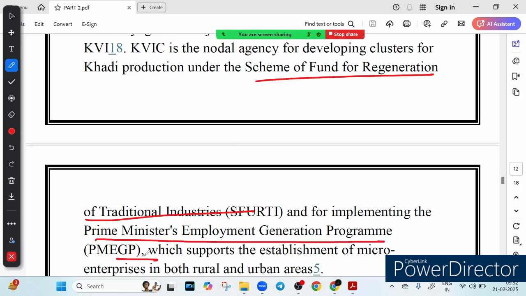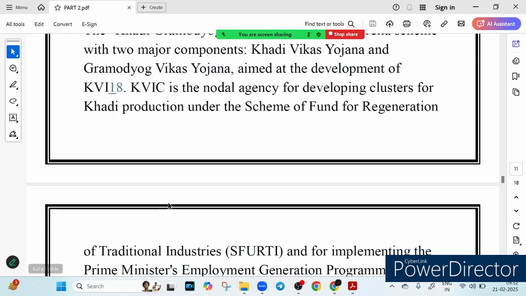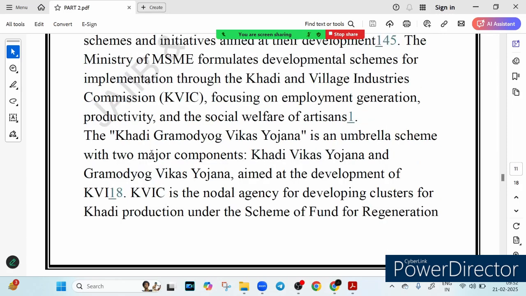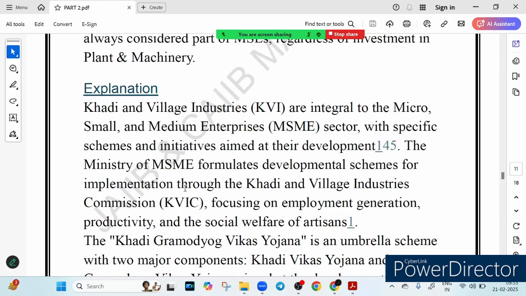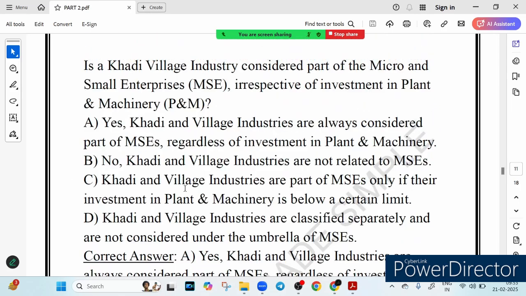These are special government schemes which provide funding and assistance to this industry. The government recognized the social and economic importance of KVI in rural employment generation. So they are always considered part of the MSE, no matter what they have invested in plant and machinery, right? There is the Khadi Gramodyog Vikas Yojana, an umbrella scheme under two major components, Khadi Vikas Yojana and Gramodyog Vikas Yojana, aimed at development of KVI. You should know this because a question may be asked, right?